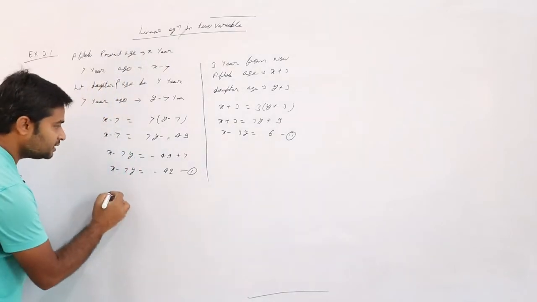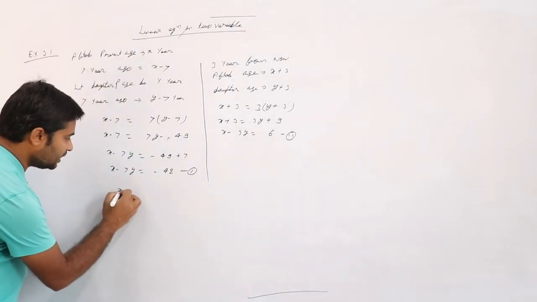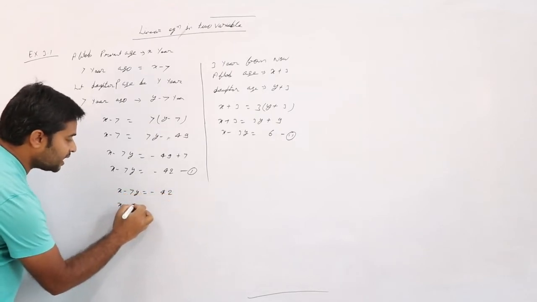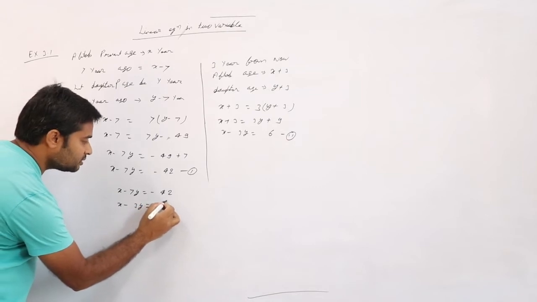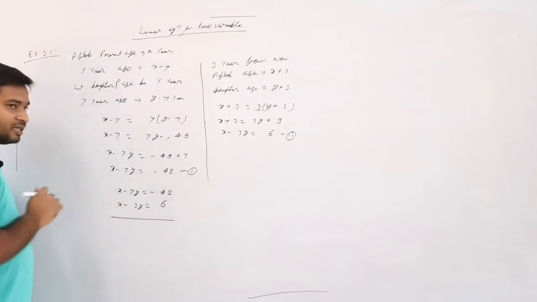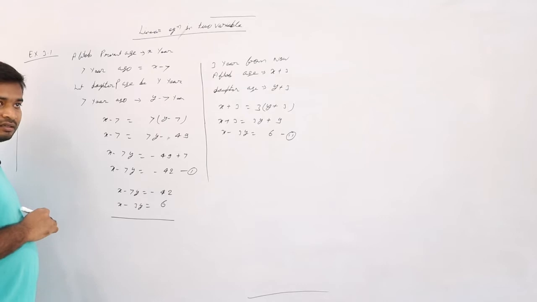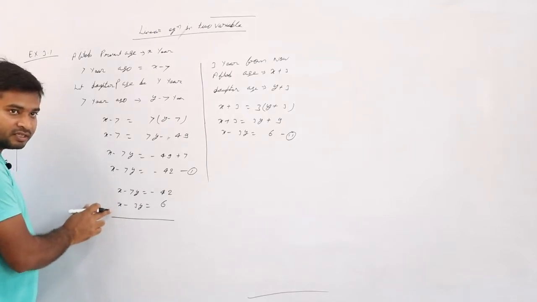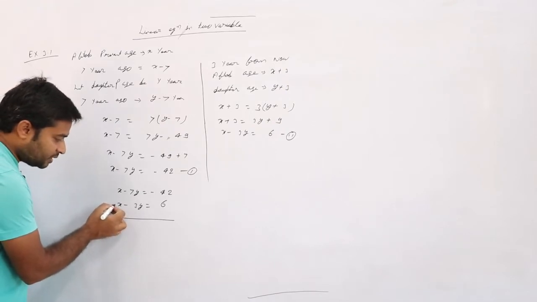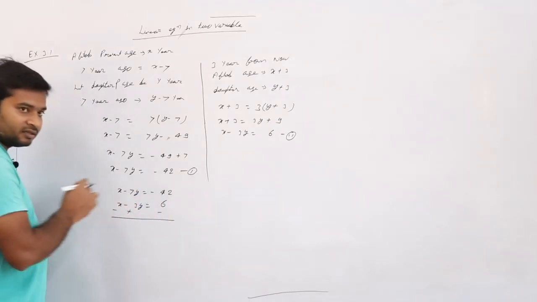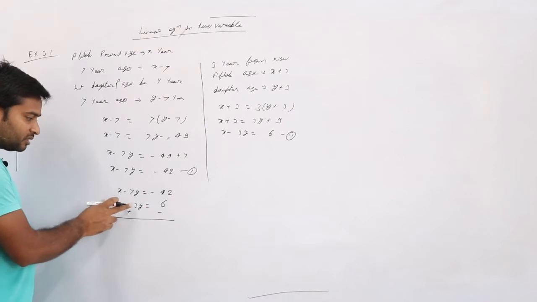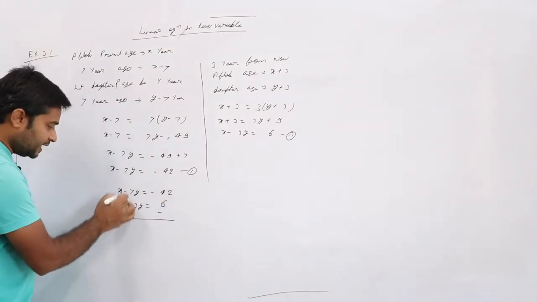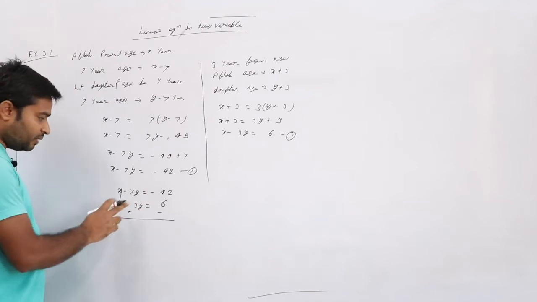So I am writing here: x minus 7y is equal to minus 42 and x minus 3y is equal to 6. Right now, here we can cancel x. Both x are plus, so we change the signs. Whatever sign is there on the downside, we should change. So minus, plus, minus. Getting? x gets cancelled. What remains?